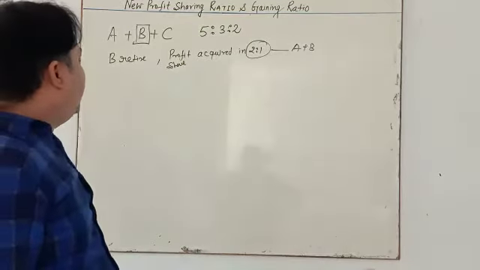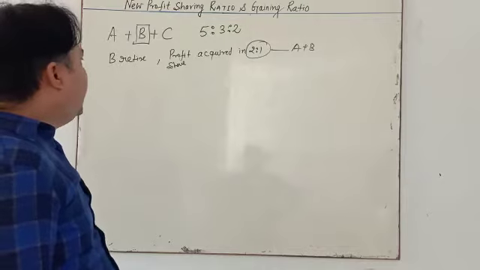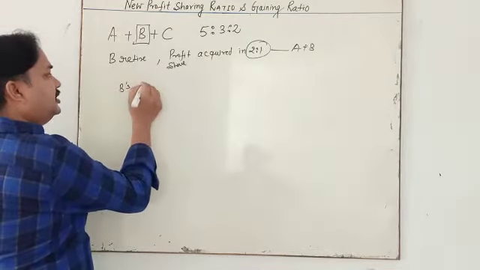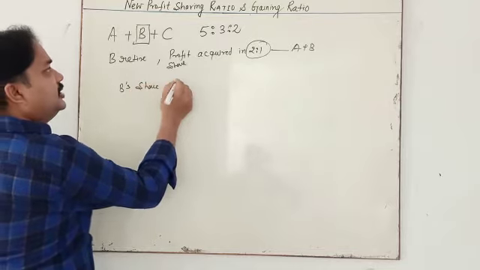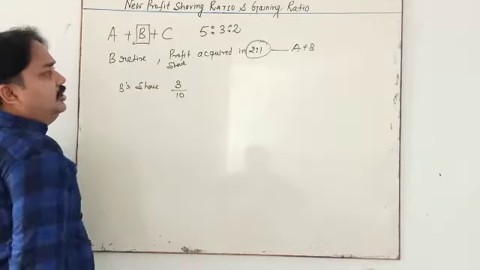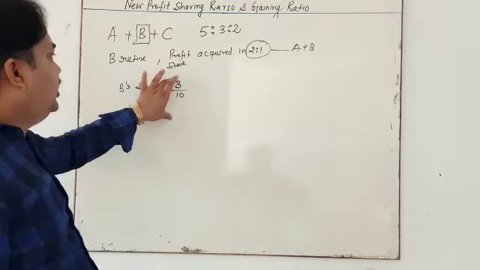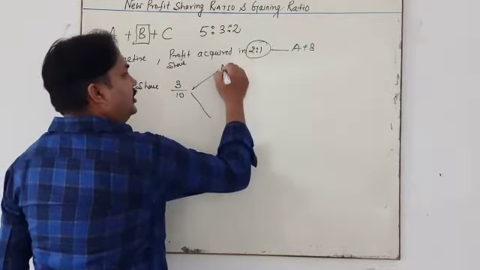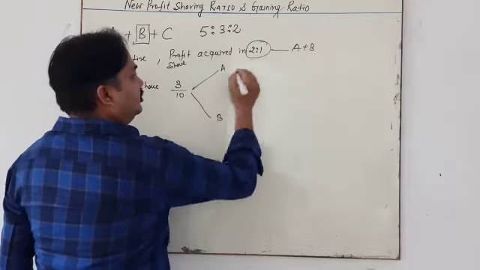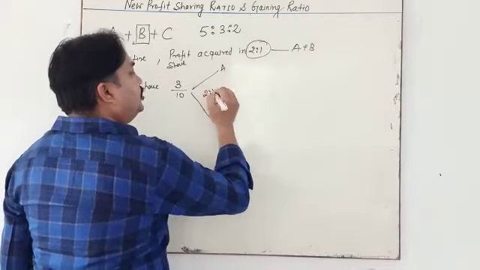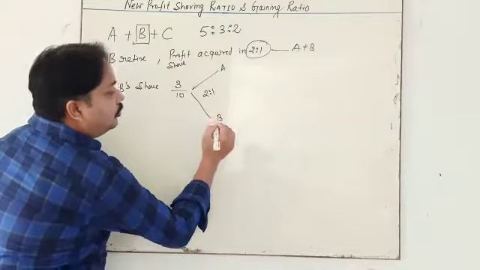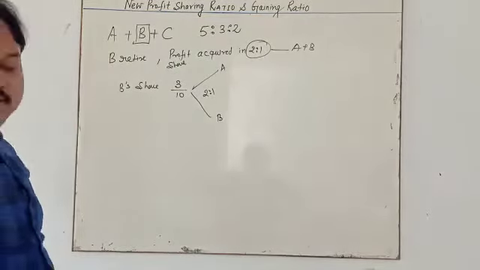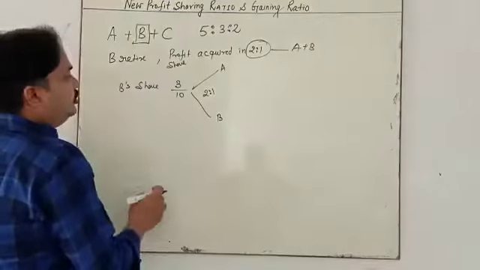Okay. So what you observe? If B is going to retire, what is B's profit? You can write down B's share is 3/10. So this profit is going to be acquired by A and C. In which ratio? In the question it is mentioned 2:1. So you have to calculate this way.